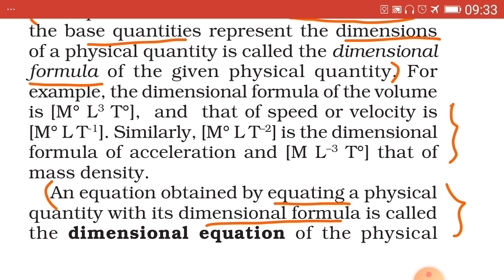Simply density we don't write, because charge density will also arise in standard 12th. So here the word mass density is indicated. Where simply the word density is written, you have to automatically consider it as mass density. Density equals mass upon volume, that is rho equals capital M upon capital V, which is M upon L cube, which equals M raised to 1 L raised to minus 3 T raised to 0. The 1 is not indicated here, but you should write it.